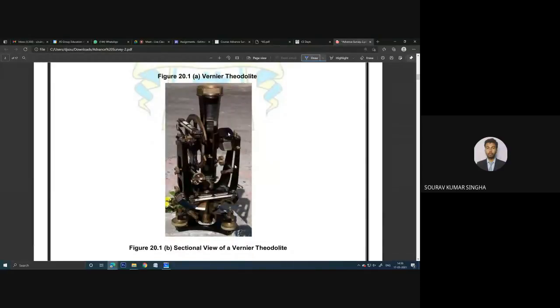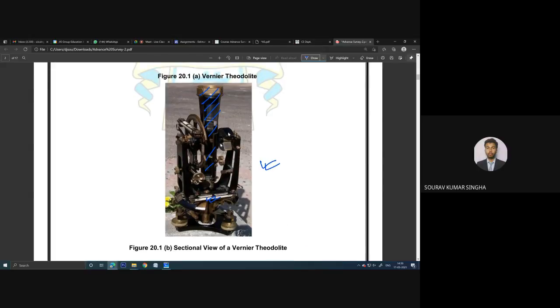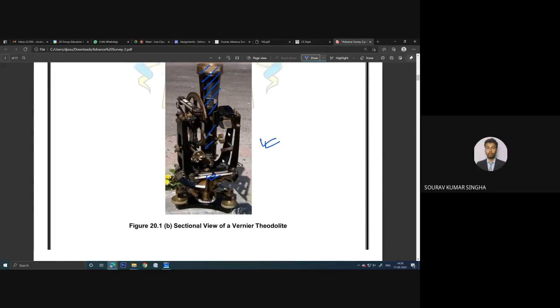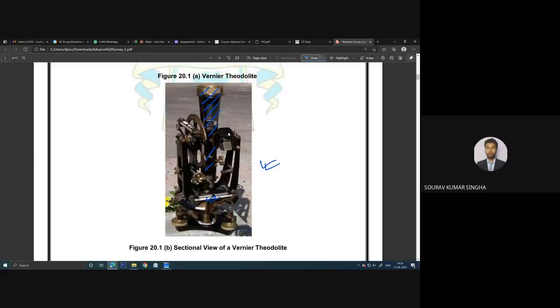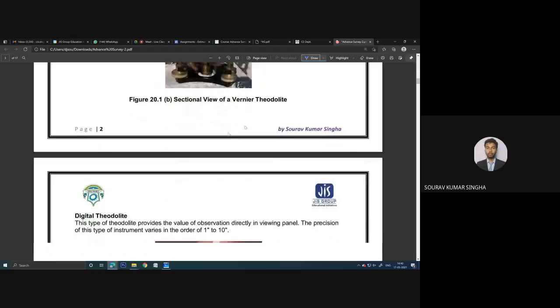So this is the sectional view. You can see the telescope is cut in this direction to see what is present inside. It's not properly a section. We can see the bubble tube and some adjustments there. The adjustment position is much older compared to the new one. It is a very old type of vernier theodolite. I will show you what we have in our college and how it looks.